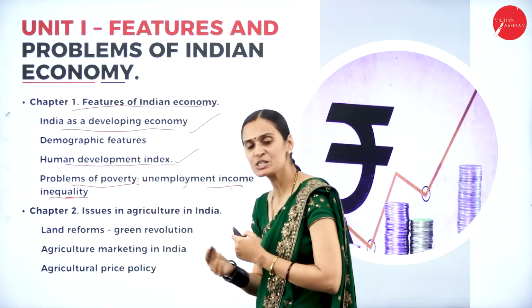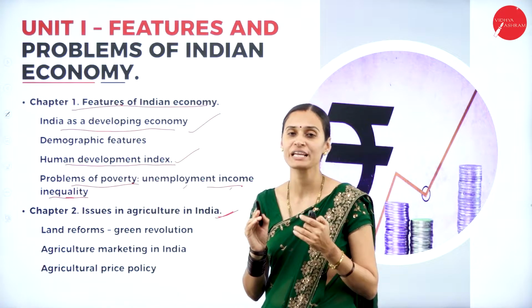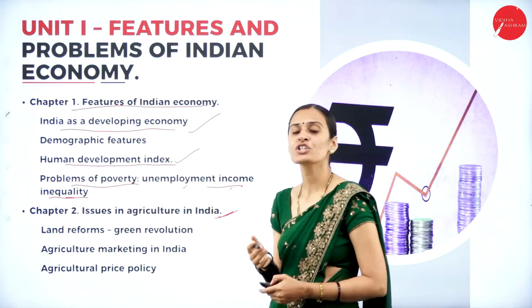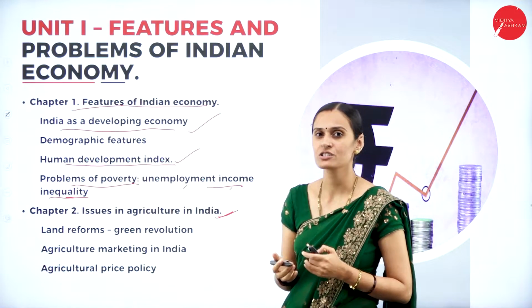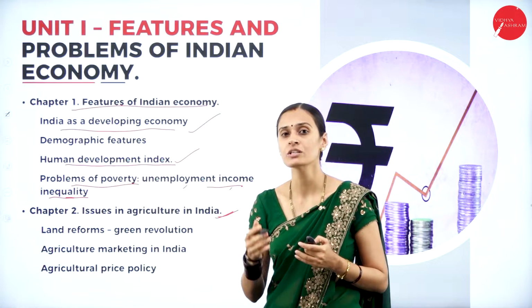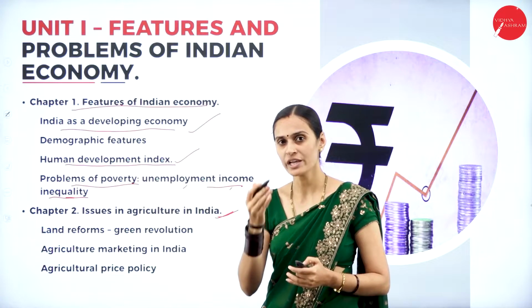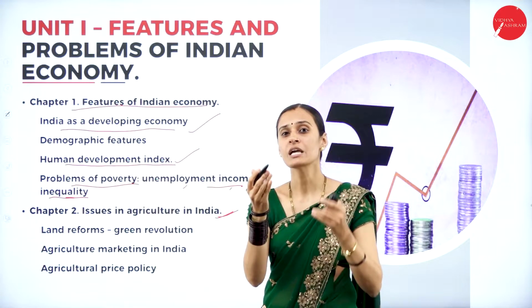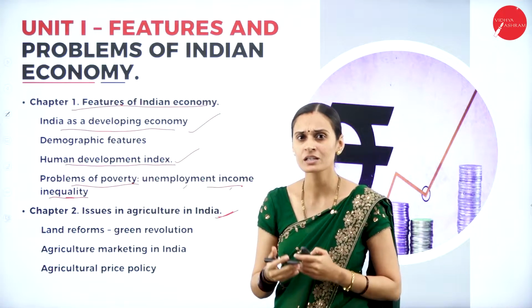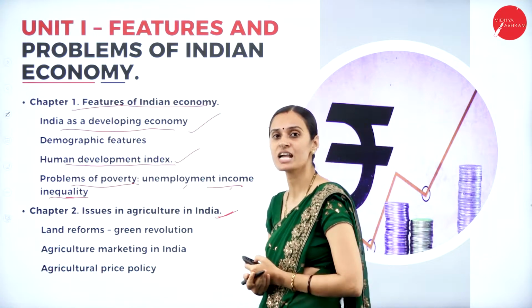So coming to second chapter, this is on issues in agriculture system in India. Yes, what are the problems of agriculture sector? More than half of the total population depends on agriculture sector, but contribution from the agriculture sector to the GDP is very low. What is the reason behind it? So that will be discussed in this chapter.